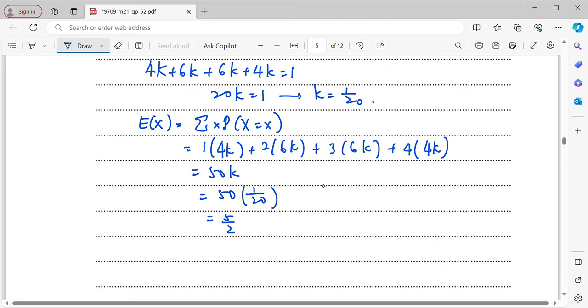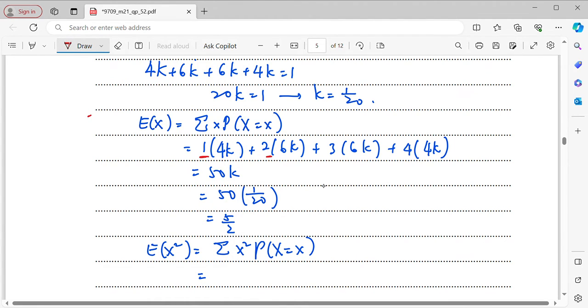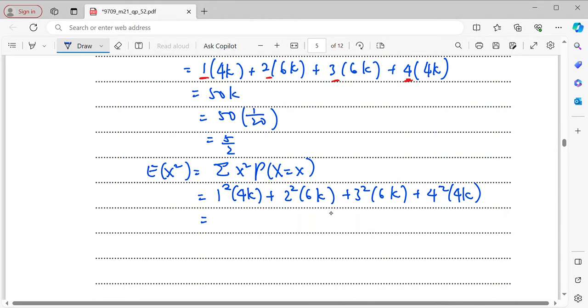That is my E(X). Now, for the E(X squared), it will be summation of x squared times p, which means all these x values, you just square them. The rest remain. Then you will be getting all these terms. And now when you simplify, this is going to be 146k.